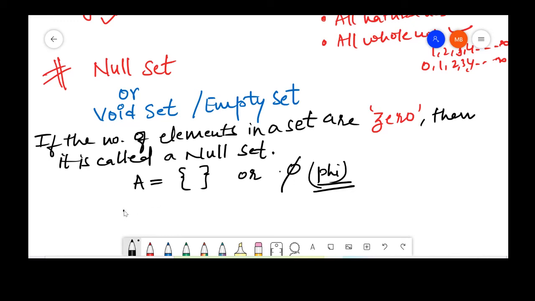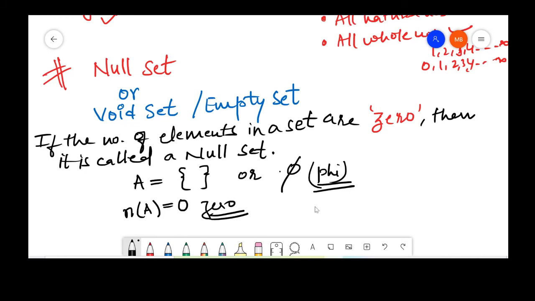And always remember, the number of elements in set A is 0. Why is a set an empty set, null set, or void set? Because the number of elements in that set is 0.